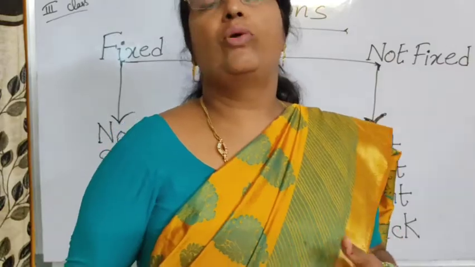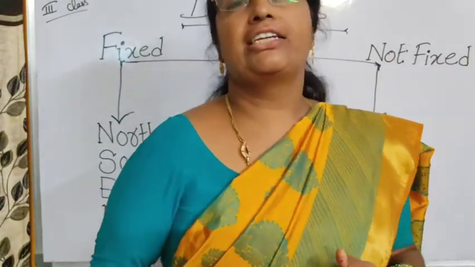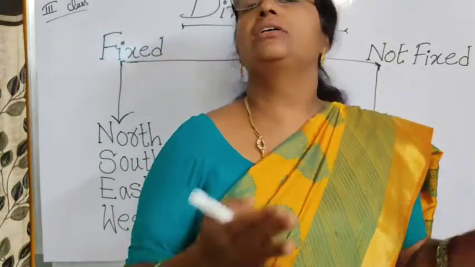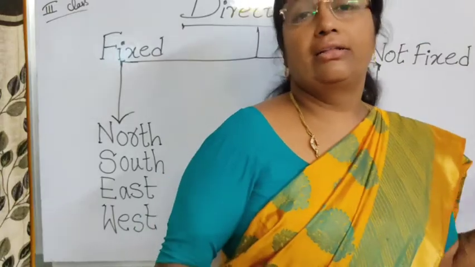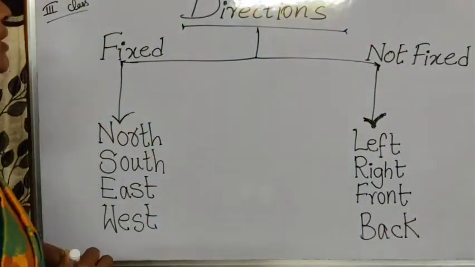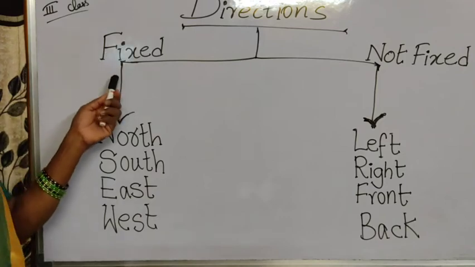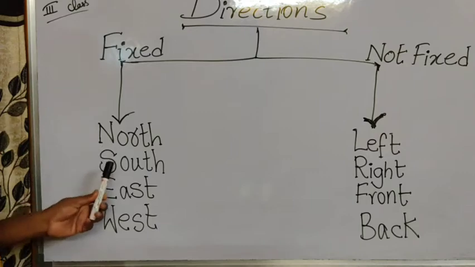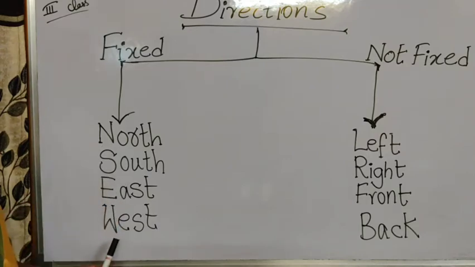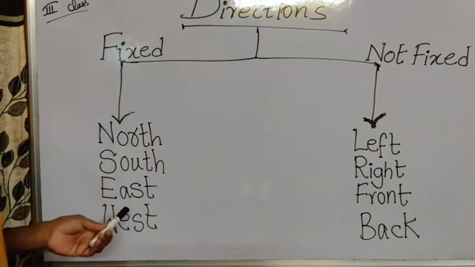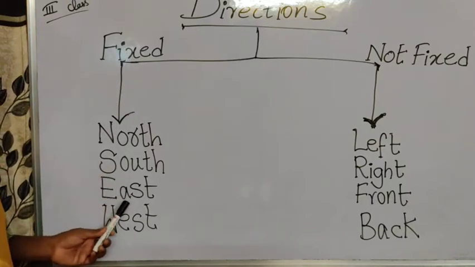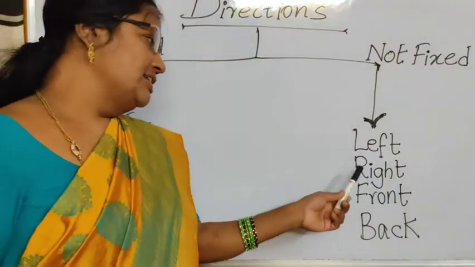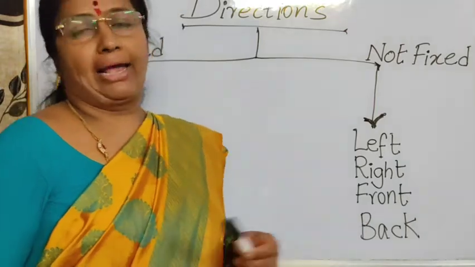Now, let us learn what are the fixed directions and which directions are the directions which are not fixed. Okay, fixed directions and not fixed directions. Right, here is a small flow chart behind me. So directions, fixed directions. In fixed directions we have these 4: north, south, east and west. Okay, fixed directions are north, south, east and west. And the not fixed directions are left, right, front, back.